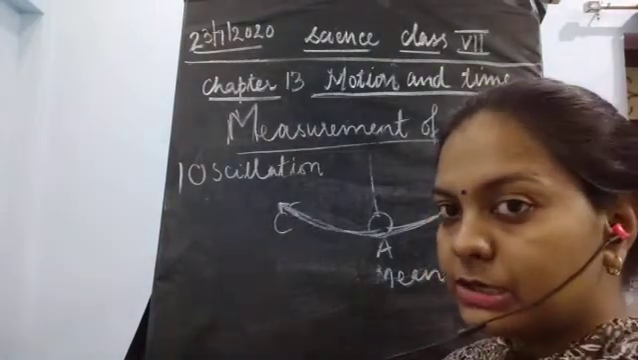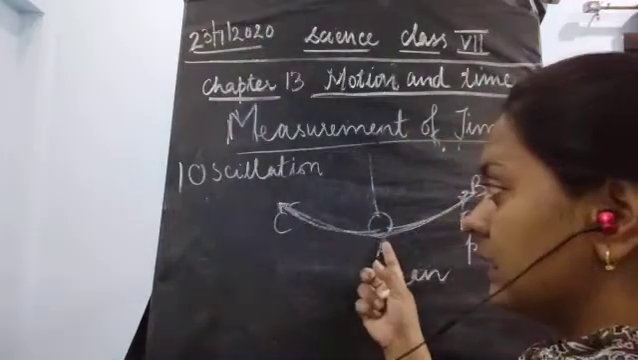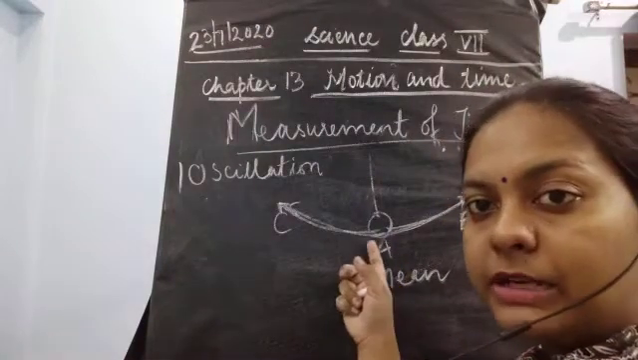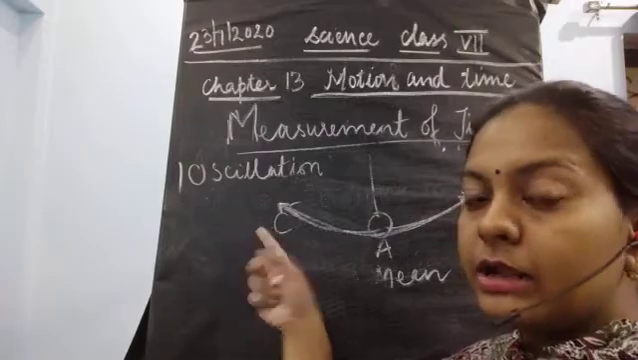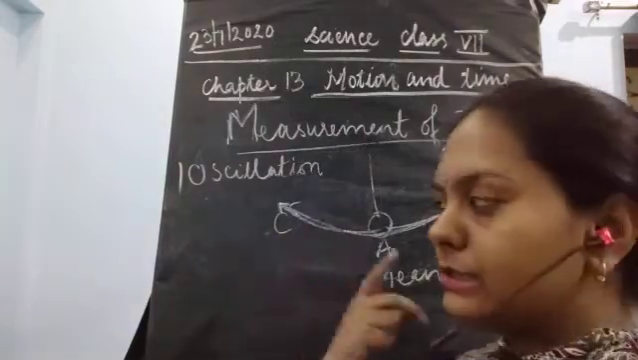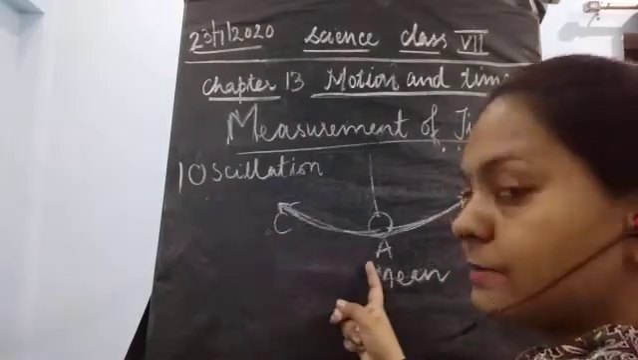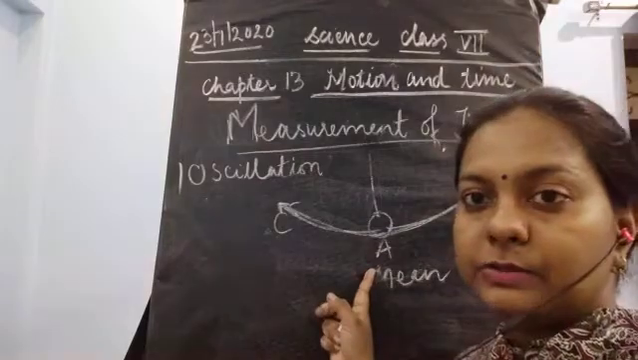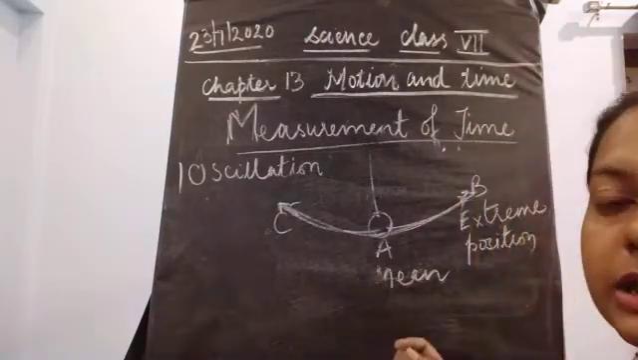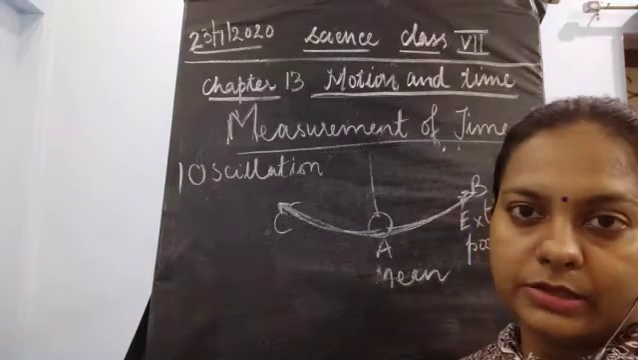Everybody should remember that one oscillation is the movement of the bob from its mean position towards one of its extreme positions, it could be either side, then coming back to its mean position, then going to the other extreme position and coming back to its mean position. This is known as one oscillation. So this is the definition of one oscillation.